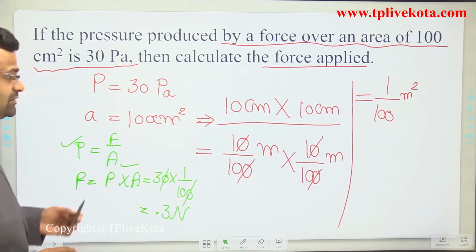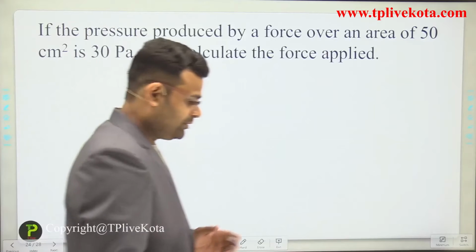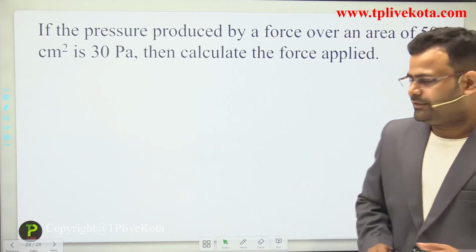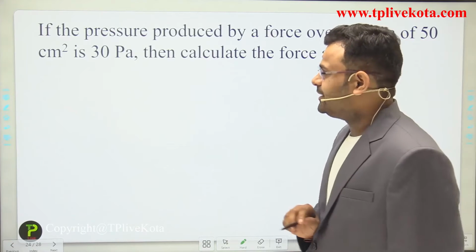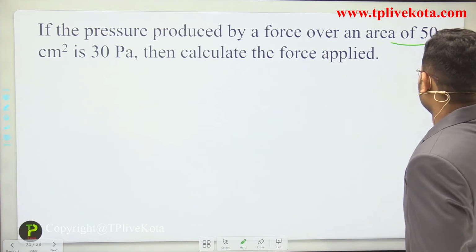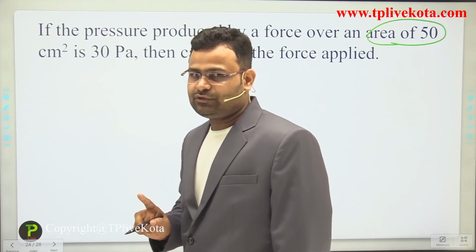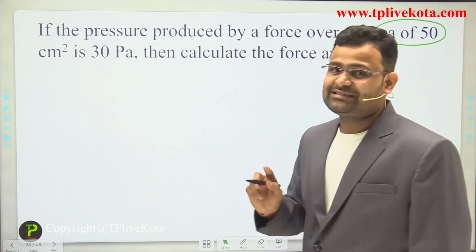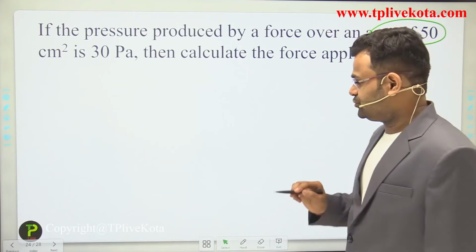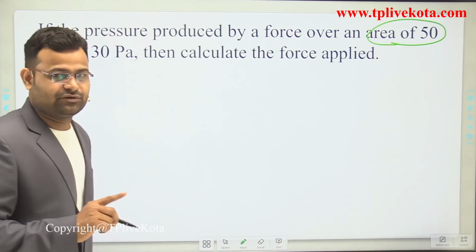Now copy that first. Next, one more numerical. The pressure produced is similar, but in this one we again reduce the area. In the last numerical, the area is 100 centimeter square, but in this case the area is 50 centimeter square. First convert the area from centimeter square to meter square.